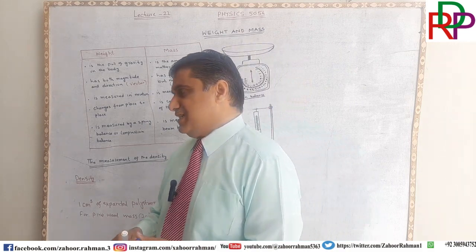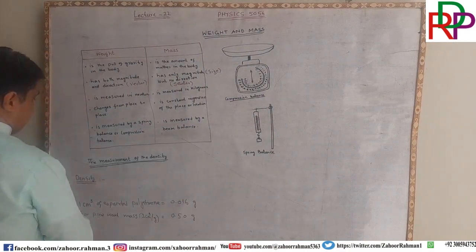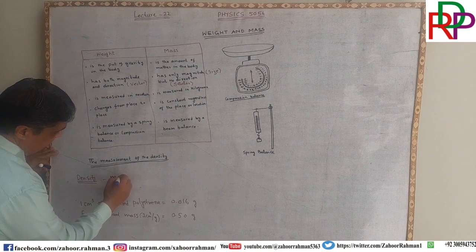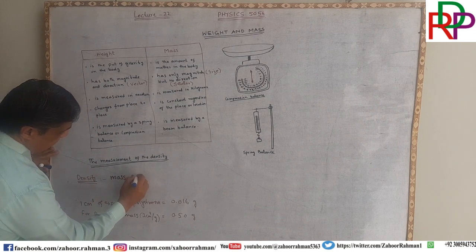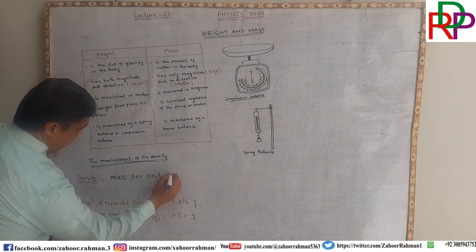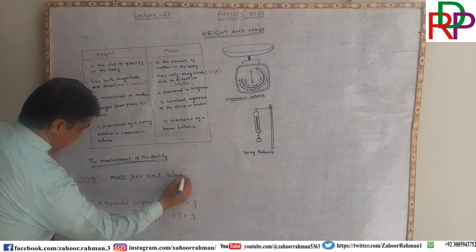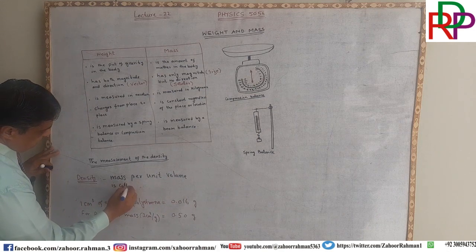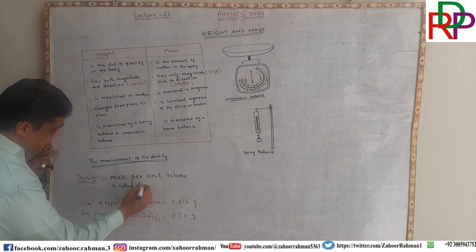What is density? Mass per unit volume is called density.